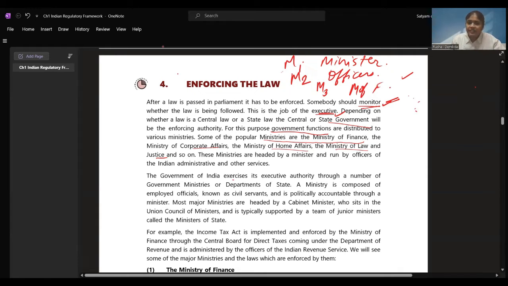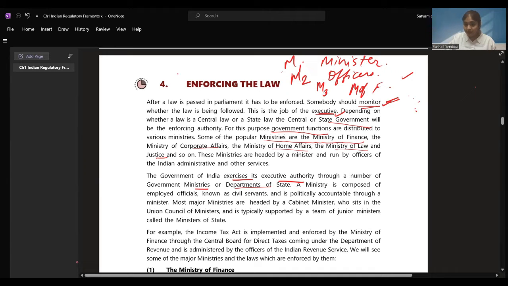Government of India exercises its executive powers through a number of government ministries or departments of state. Like states will have their separate departments: revenue department, recovery department, collection department, then their expense departments. They have various departments in the state. A ministry is composed of employed officials. There are civil servants or government servants. You might have heard this word earlier: civil servants or government servants.